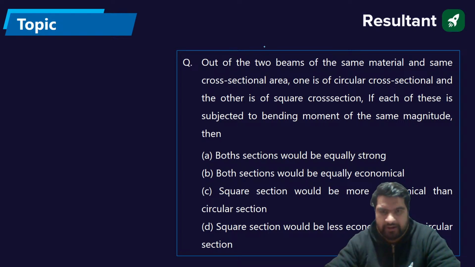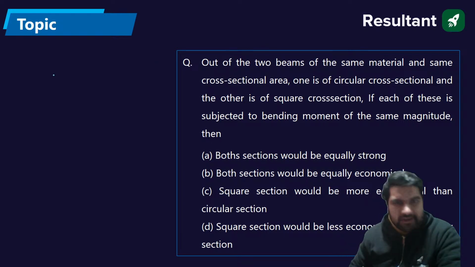Option number two: both the sections are equally economical. And the third: square section will be more economical than the circular section. Square section will be less economical than the circular section. What should be the answer? Arvind is saying the answer is three. The answer is C. Okay.